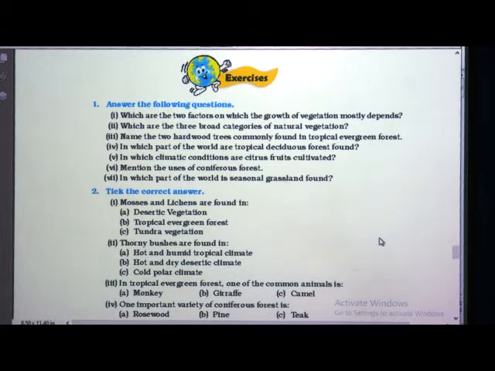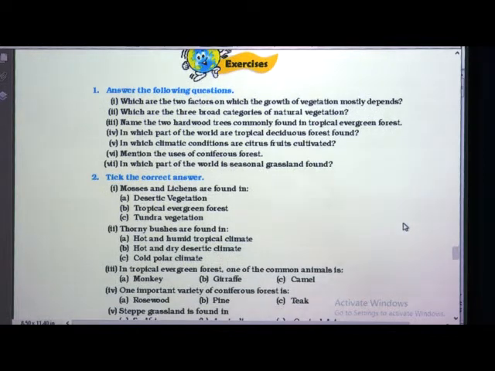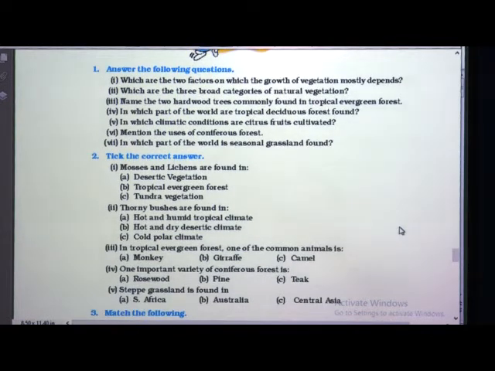I would like to suggest you children, just go through the lesson, read the lesson properly with correct pronunciation, underline the hard words, and if you don't understand any point, when we are conducting Google Meets, you can ask the doubts. We are ready to clear your doubts. But unless you read the lesson, you will not understand. If you only listen once when the teacher has taught and leave it, it doesn't make any sense. You have to go through the lesson thoroughly once again, so that you can solve these questions very fast.